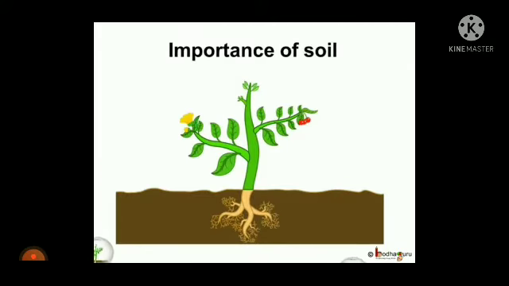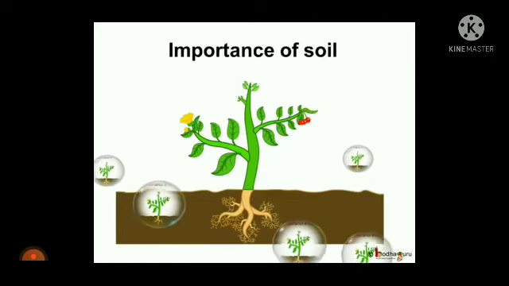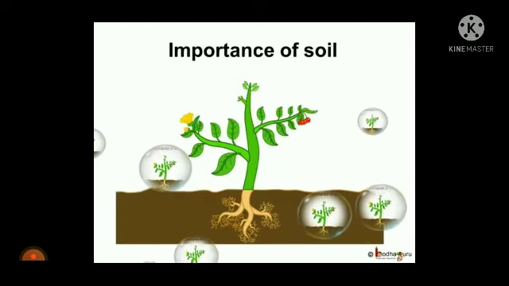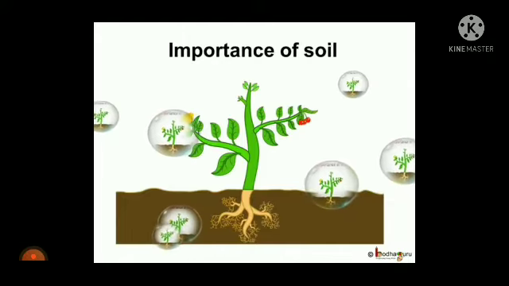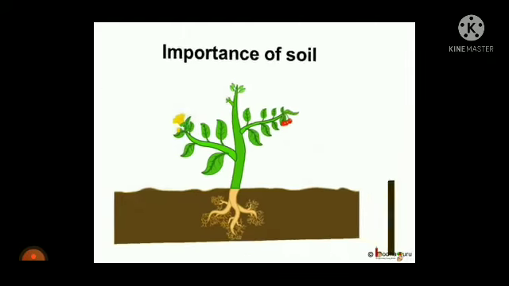Let us see the importance of soil. Soil is very important. In soil plants grow, and plants give us oxygen.